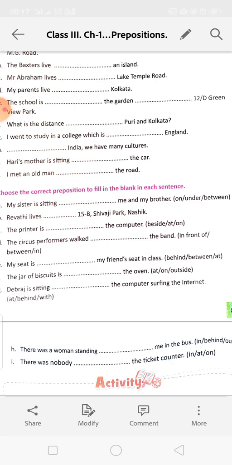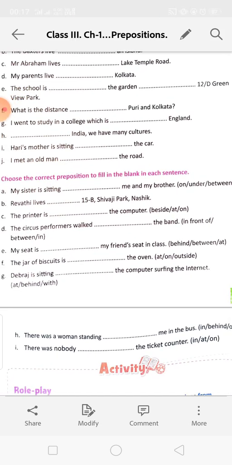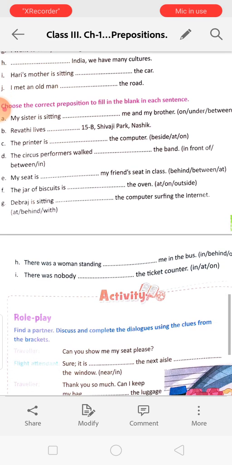Revati lives dash. The option is not given, but 15 B, Shivaji Park, Nashik. It is a specific one, isn't it? So we will put at. Revati lives at 15 B, Shivaji Park, Nashik. The printer is dash the computer. The printer is beside the computer. And the rest you will do by yourself.